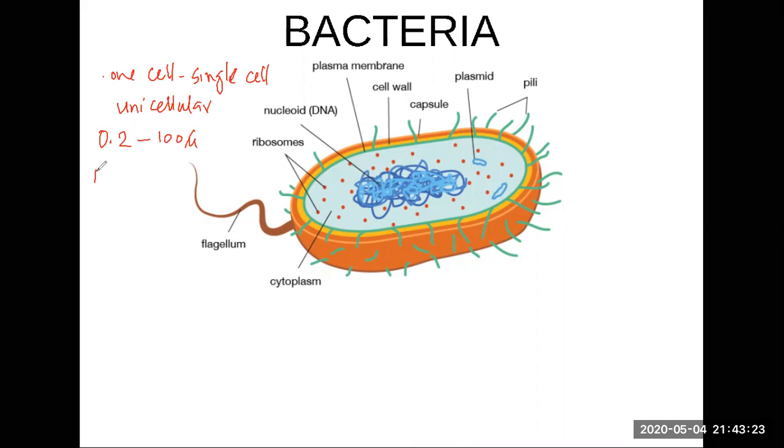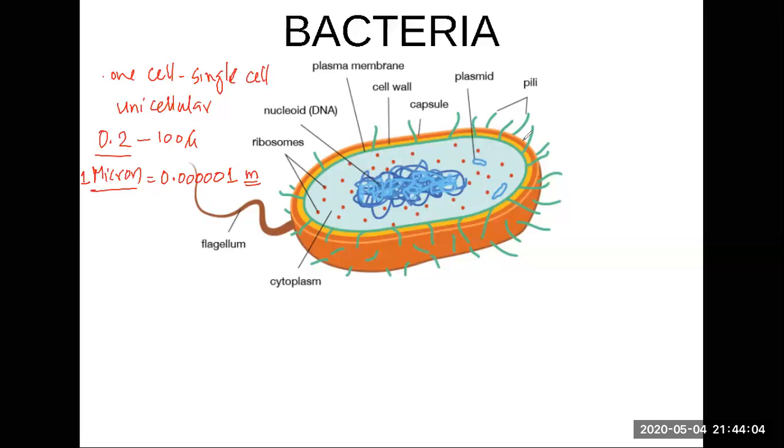What's a micron? Micron is a unit of measurement. Like in school, you use a ruler, which has centimeters and millimeters. A micron is smaller than a millimeter. Remember this: 1 micron is equal to 0.00001 meters, that is, 5 zeros and a 1. It's a very, very small unit. And the size of bacteria is between 0.2 and 100 micron.